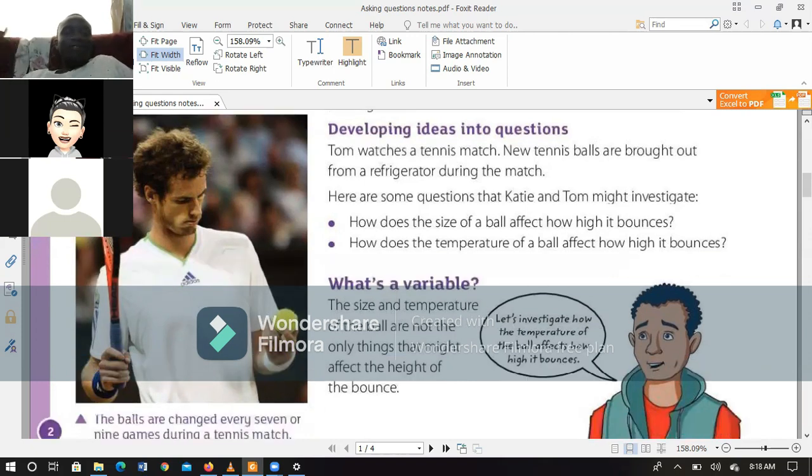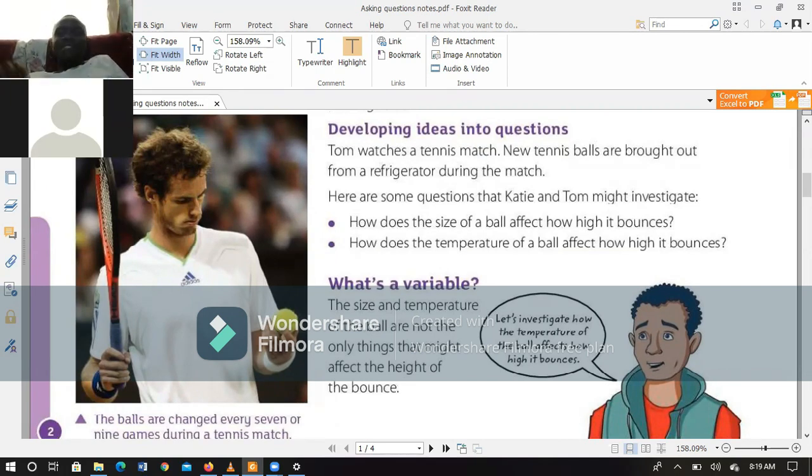I've got a wonderful gentleman holding a tennis ball. The example says that Tom watches a tennis match, and new tennis balls are brought out from a refrigerator during the match. Here are some questions that Katie and Tom might investigate. So we have a scenario where Tom is watching the tennis match, and new tennis balls are brought out from the refrigerator during the match.